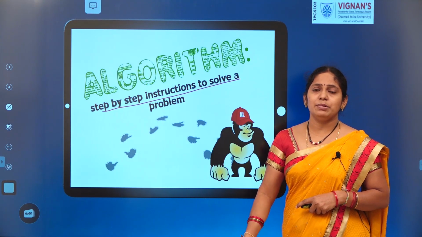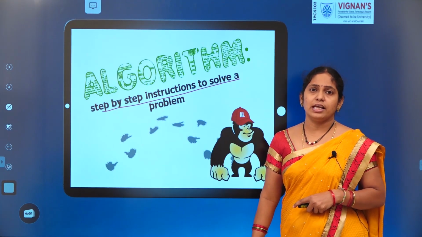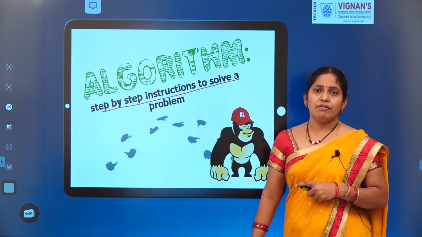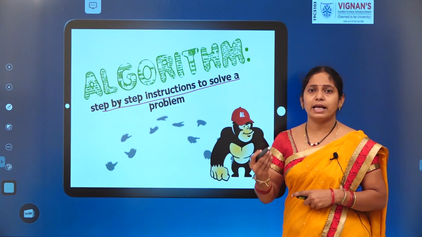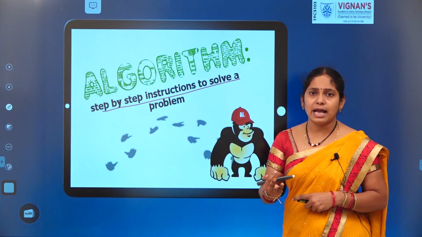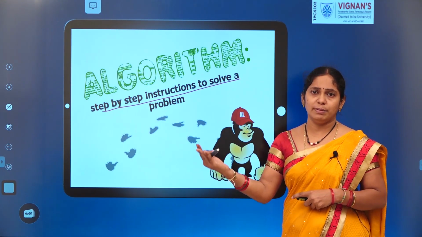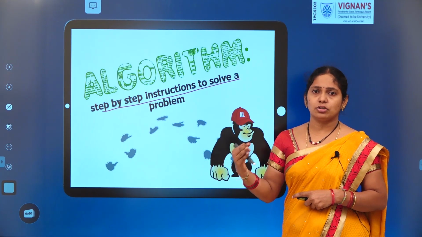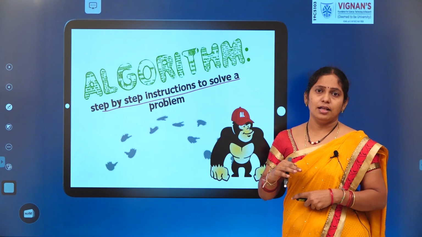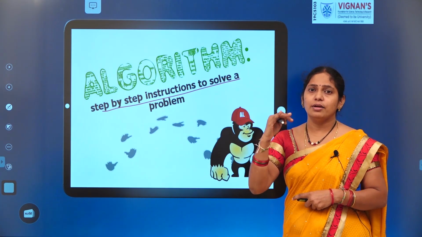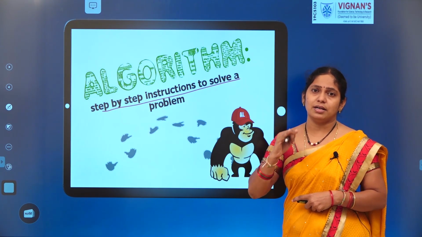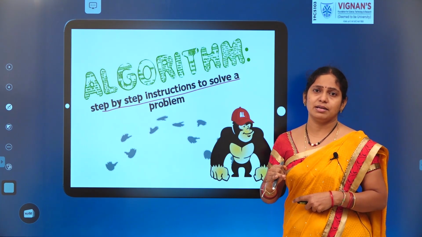In all the examples we discussed previously, in every example we followed a specific procedure. If we take a phone call, first we pick up the phone, type the number, press the dial button, and the call will be connected to your friend, talk to him and stop the connection, press the end button. So what is the process here? Taking the phone, that is the first step. Type the number, second step.